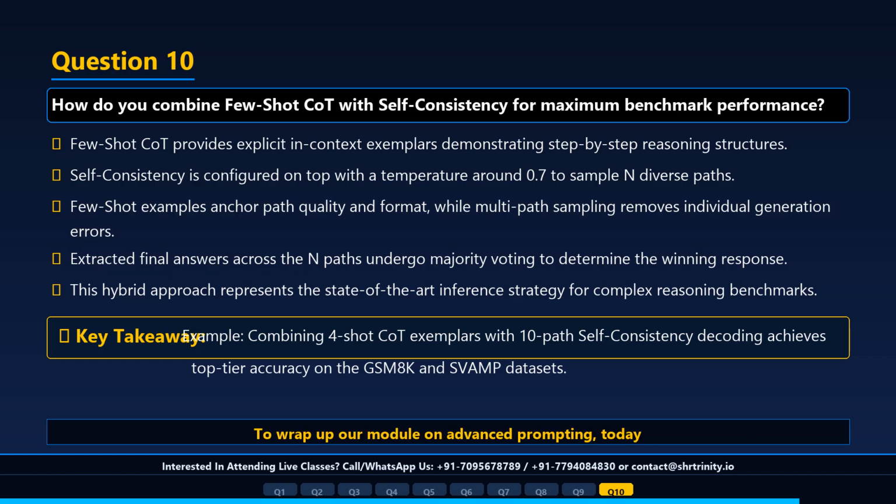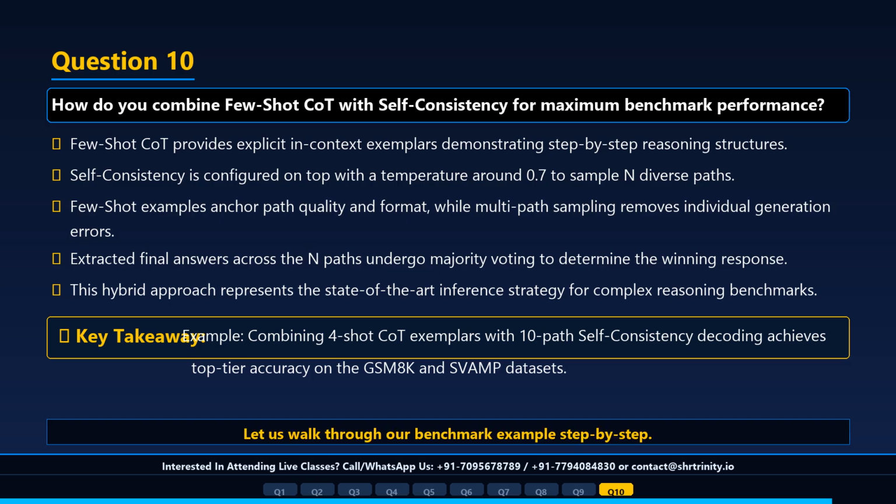Combining few-shot CoT with self-consistency involves providing 3 to 5 high-quality manual CoT exemplars in the prompt, setting temperature to 0.7, generating 10 sampled paths, and taking the majority vote on the final extracted answers. Few-shot CoT provides structural guidance and exemplar reasoning patterns, while self-consistency eliminates stochastic sampling noise. This combination represents the gold standard for achieving state-of-the-art accuracy on complex benchmarks.